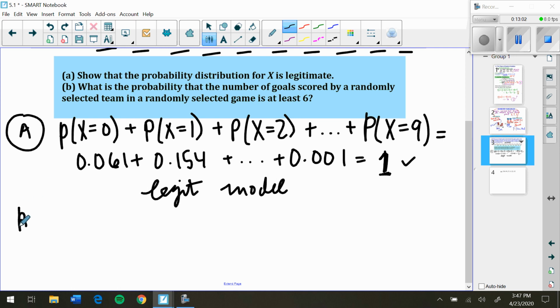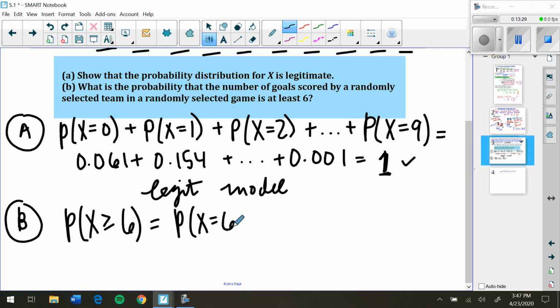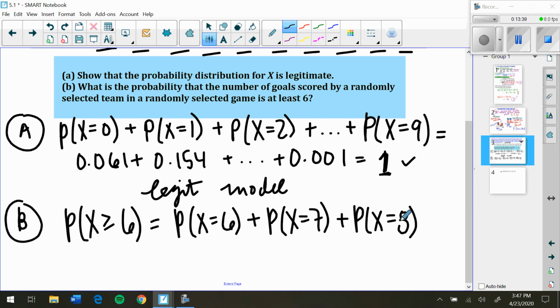B then says, what is the probability that the number of goals scored by a randomly selected team in a randomly selected game is at least 6? The probability that x is at least 6, meaning what? How would we write this? Probability that x is at least 6, greater than or equal to 6. So we're looking at the probability that x is 6 or 7 or 8 or 9.